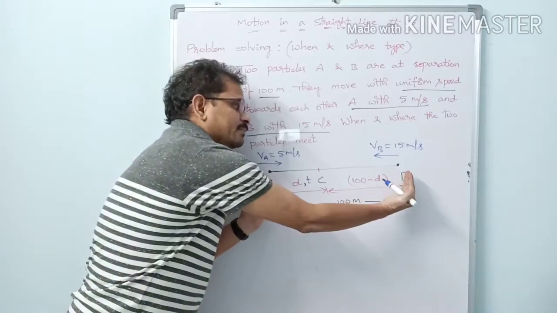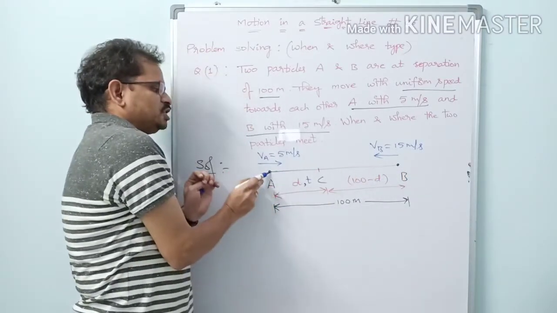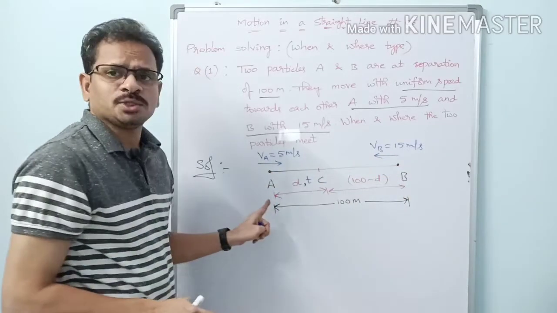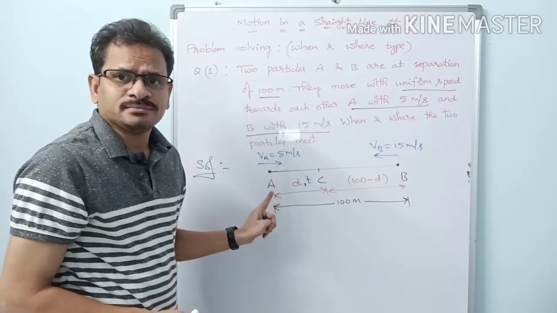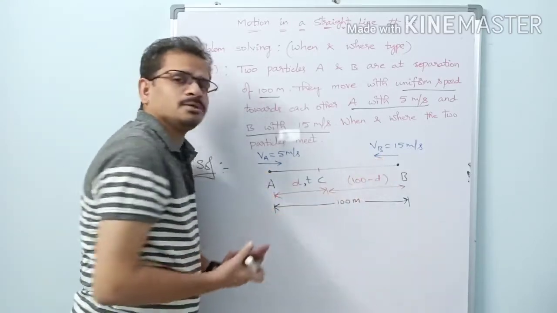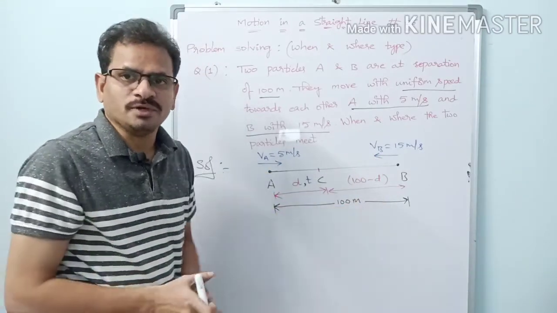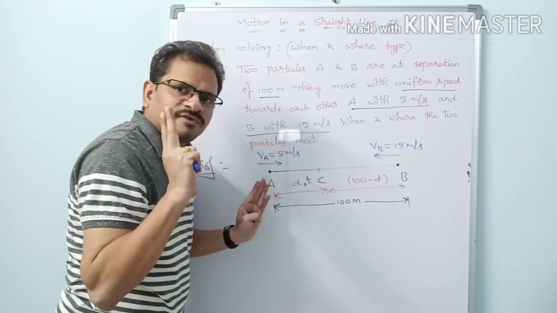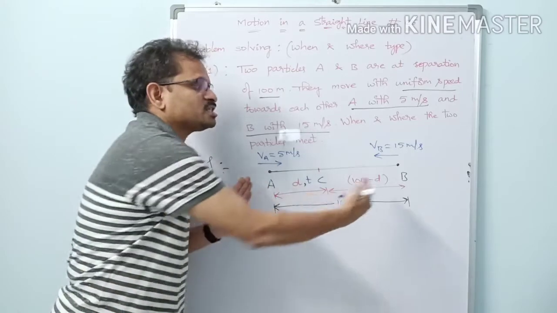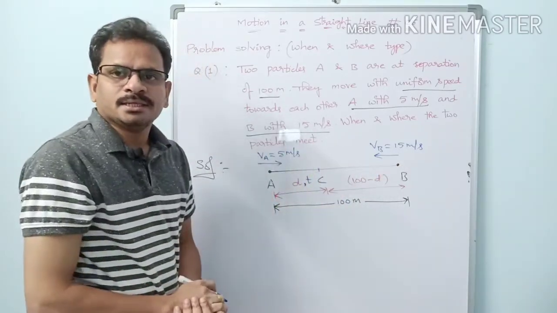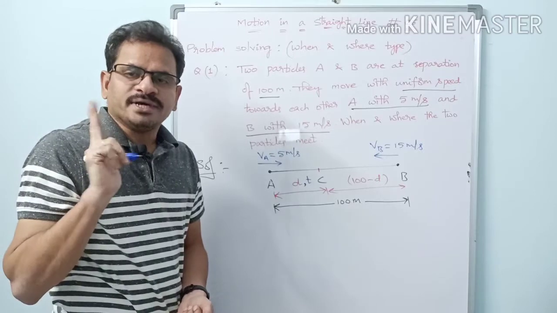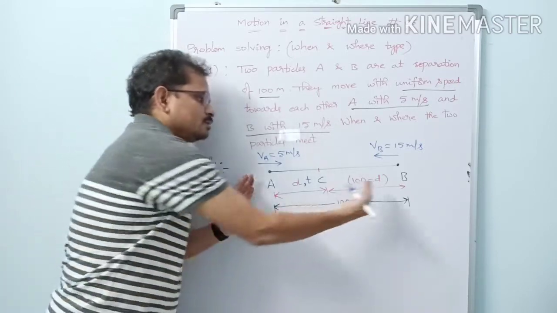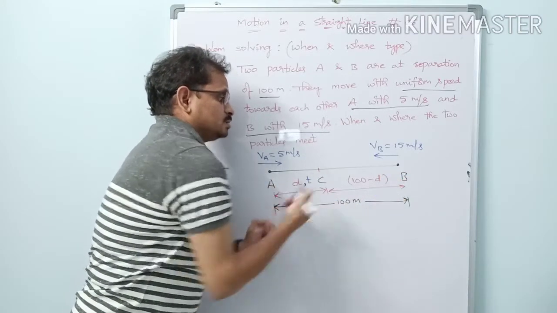Actually, both are meeting. Suppose initially they start at the same time. Suppose the watch of A shows 10 AM. The watch of B is also adjusted to 10 AM. Now at 10 AM we fire a gunshot, then they start running towards each other. In the Olympics, they fire a gunshot, then the athletes start running. So they move like this.